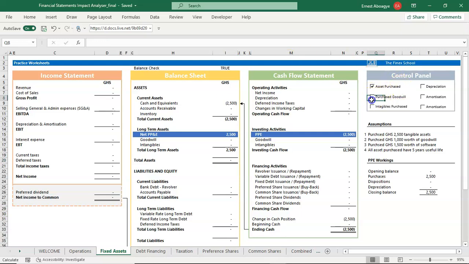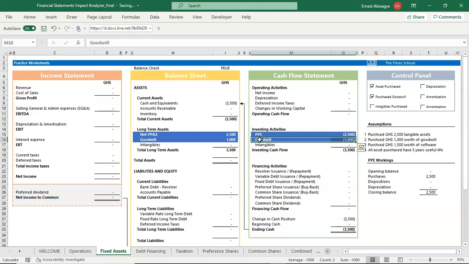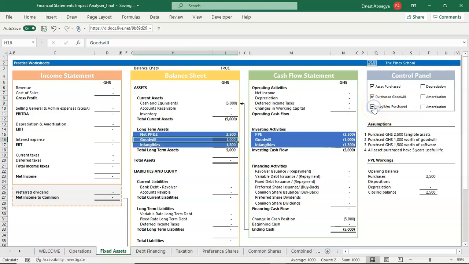Same applies if we buy another fixed asset, that is goodwill. If we buy it, we will charge it in full in our cash flow statement, and then it will also show an acquisition, an increase in goodwill, because we have bought the asset. That's 1,000. If we buy another intangible asset, it follows suit, the same way.